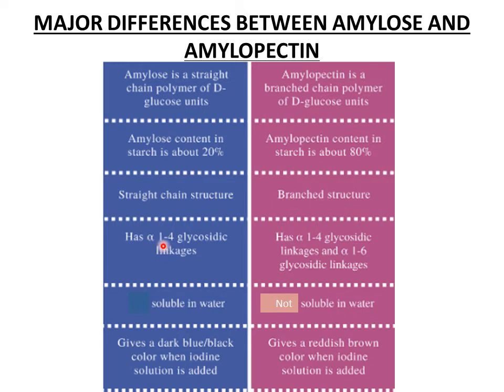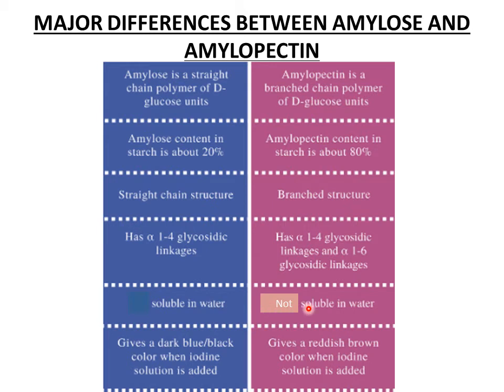The type of linkages present in amylose are alpha 1,4 glycosidic linkages, whereas there are two type of bonds present in amylopectin. In the straight chain configuration, the type of bonds are alpha 1,4 glycosidic bonds, whereas at branch points the type of bonds are alpha 1,6 glycosidic linkages. Amylose is soluble in water, whereas amylopectin is insoluble in water.